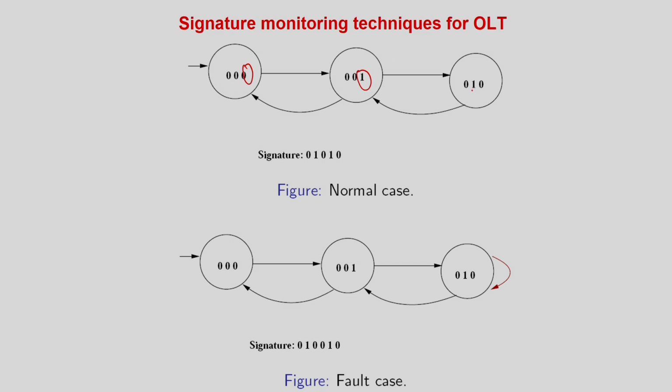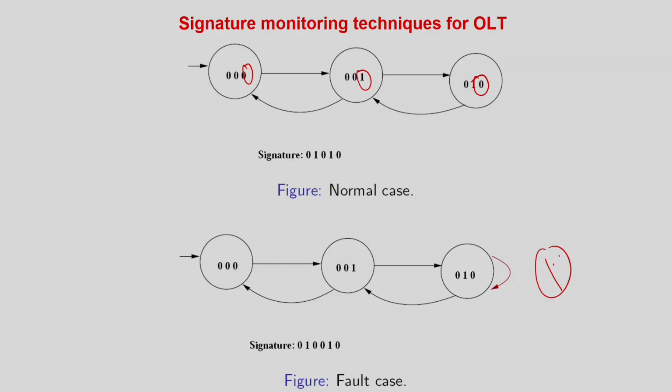Sometimes they modify the circuit itself so that the invariant property is preserved. So what is the invariant property? Whatever signature you select, in our case the last bit of the circuit, the LSB of the finite state machine states, the signature invariant property is that with whatever failures or circuit faults you have considered, the normal signature will always be different from the fault signature.